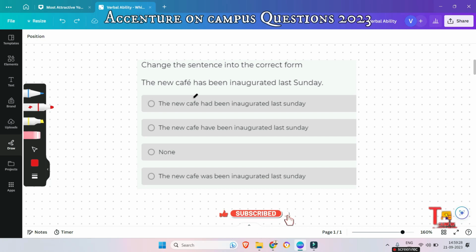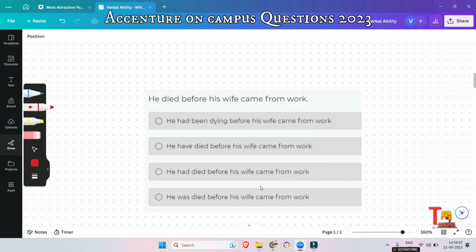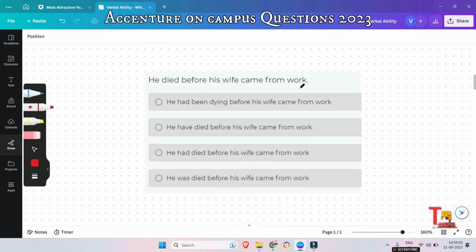Actually, the sentence talks about the new cafe that was inaugurated last Sunday. This means the action is in the past, right? So it should be had been, not has been. The correct form will be: the new cafe had been inaugurated last Sunday. I hope you have got it. The next question is: he died before his wife came from work. What could be the correct form of this sentence?